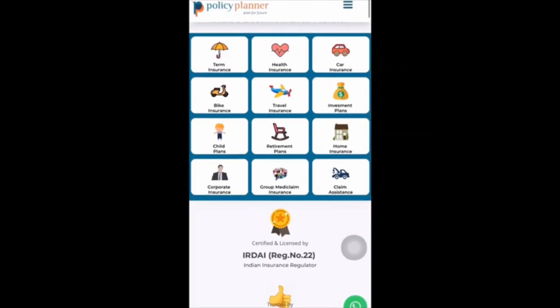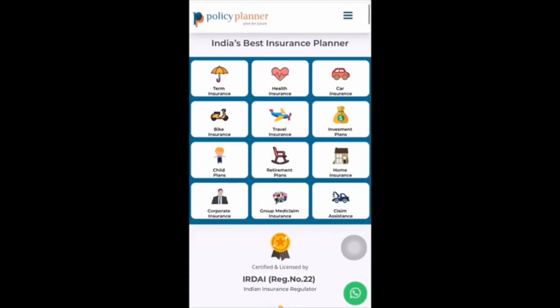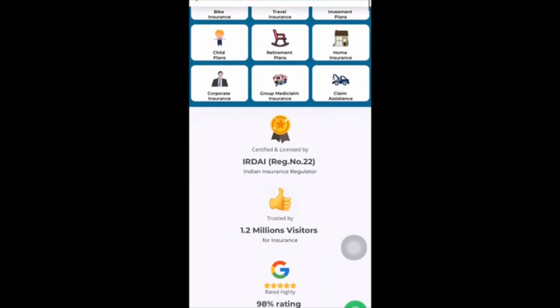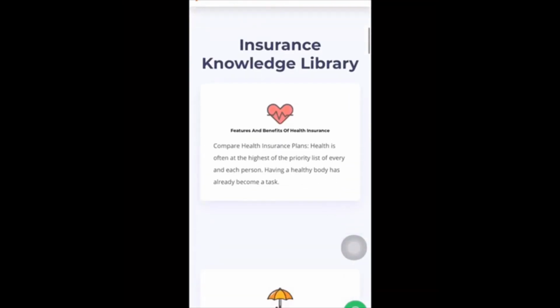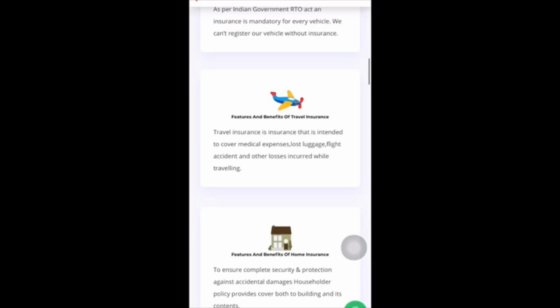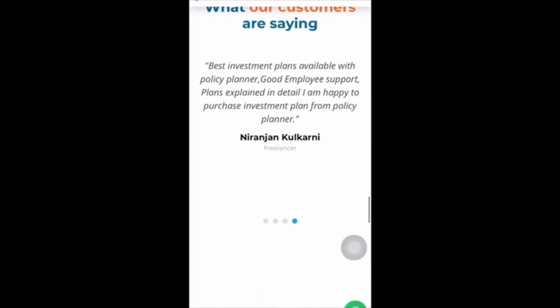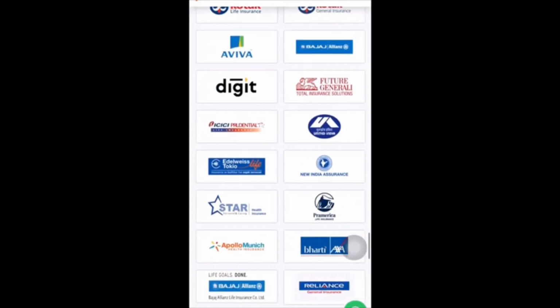Now we are on the home page of our website, which offers all types of insurance such as health insurance, term insurance, car insurance, bike, travel, investment plans and many more. We are an authorized web aggregator having license number 22 by the IRDAI. We have a rating of 98% till date. You can refer to our articles and blogs for exact information on various types of insurance. Now let's see the tie-ups. We have a tie-up with more than 27 insurance companies which are proven to be on top.